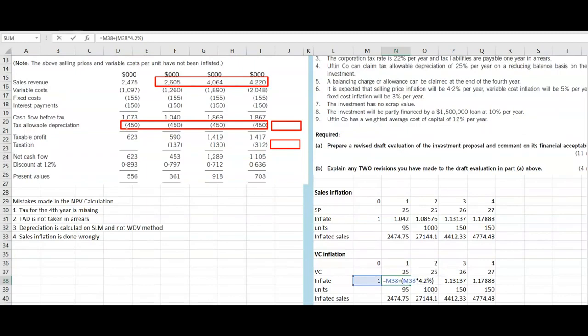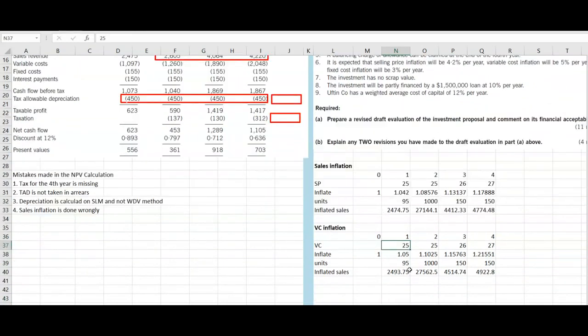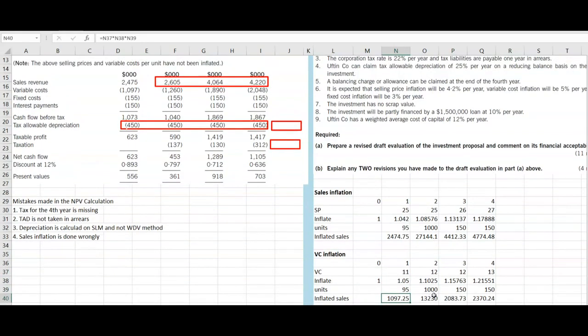So rather than this number, we can take it as 5%, and we can just copy and paste it, and we'll just check how much the variable cost is. Variable cost is 11, 12, 12, 13, 11, 12, 12, 13. So variable cost is done, inflation is done, units are multiplied. So the answer comes to 1097.